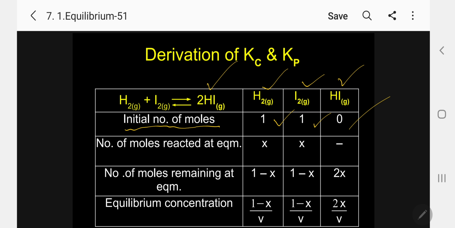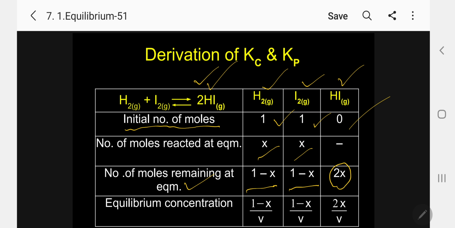But at equilibrium, let us assume X moles of H2 and X moles of I2 react. X moles reacted means, the original is 1 mole, so the number of moles remaining at equilibrium is 1 minus X mole. 1 minus X mole in the case of iodine also.